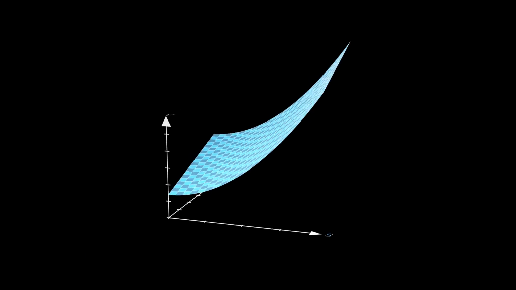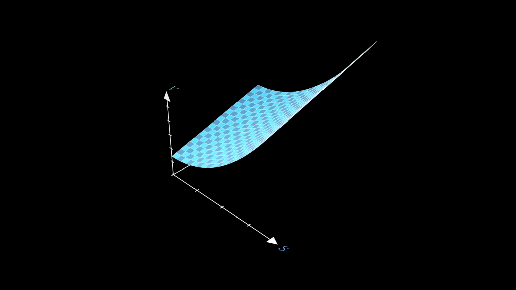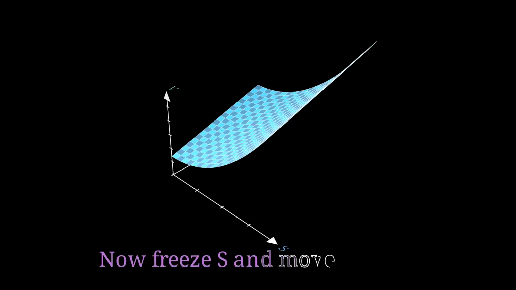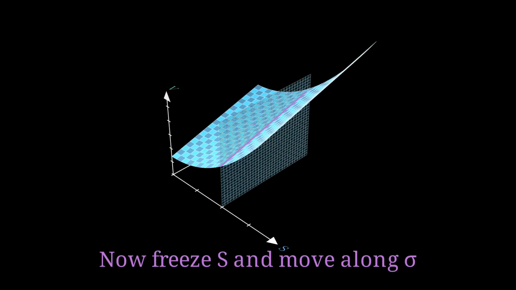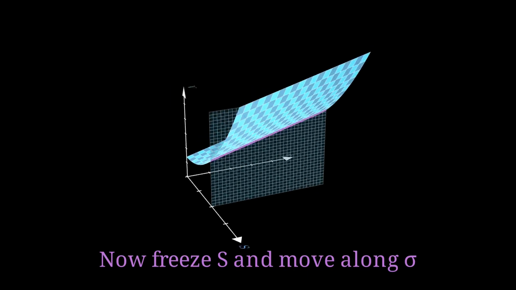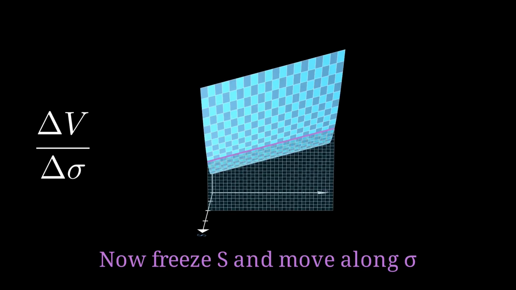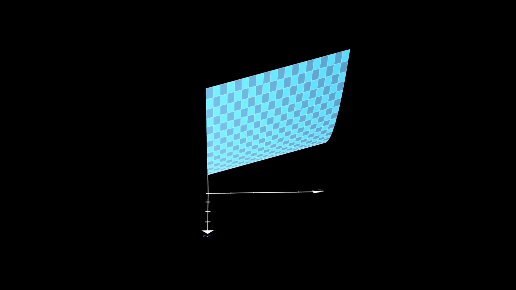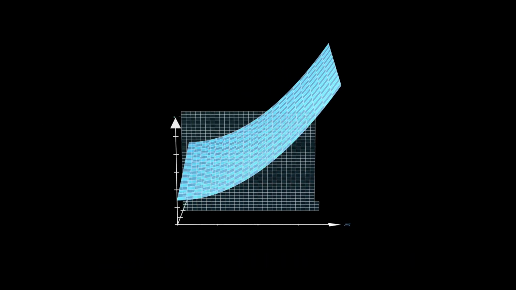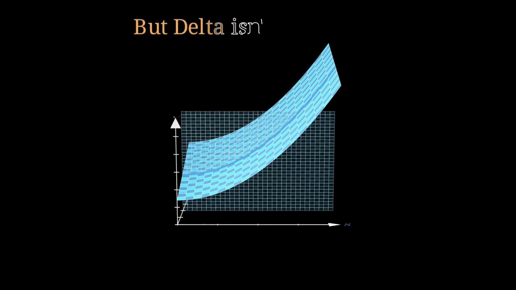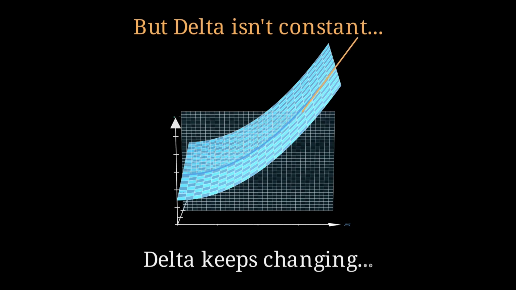Let's go back and look at the other Greek, Vega. Next, we freeze the stock price at $100, for example, and move along volatility. The slope of this curve measures sensitivity to volatility. This derivative, the option value's rate of change with respect to sigma, is Vega, also a partial derivative. However, notice that delta isn't static. As the stock price rises, the curve gets steeper, which means that delta itself is changing. But how fast does delta change?